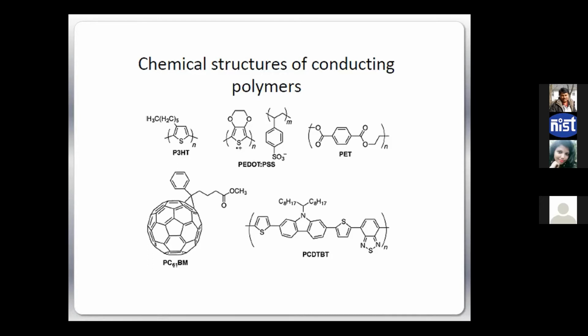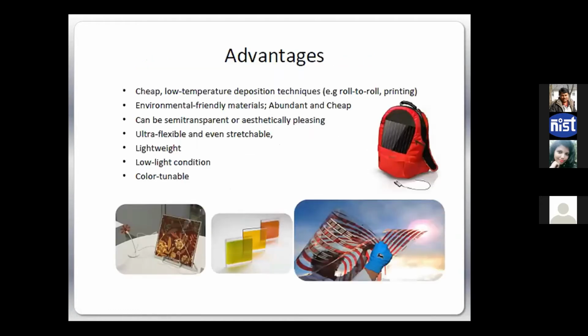You can change their band gap, you can change their conjugation length, and once you can change their band gap, they can absorb light wherever you want, right? So let us see how this band gap forms on the conjugation aspect. Anyway, before that, as I was saying, we can have many applications which were beyond the imagination for silicon technology.